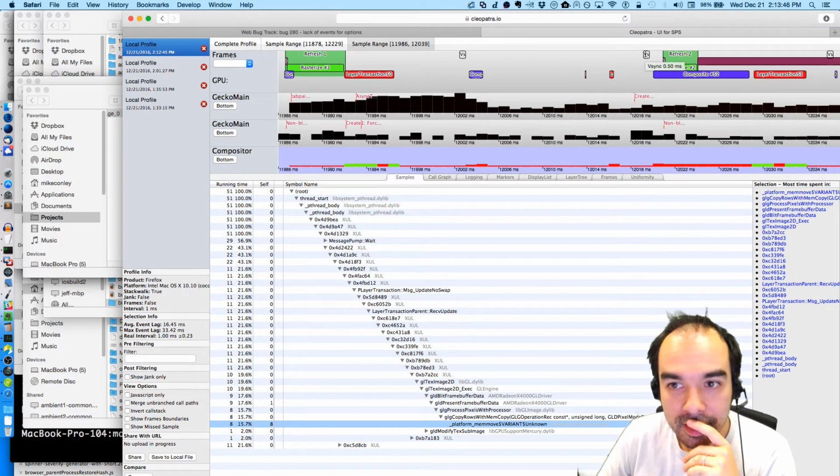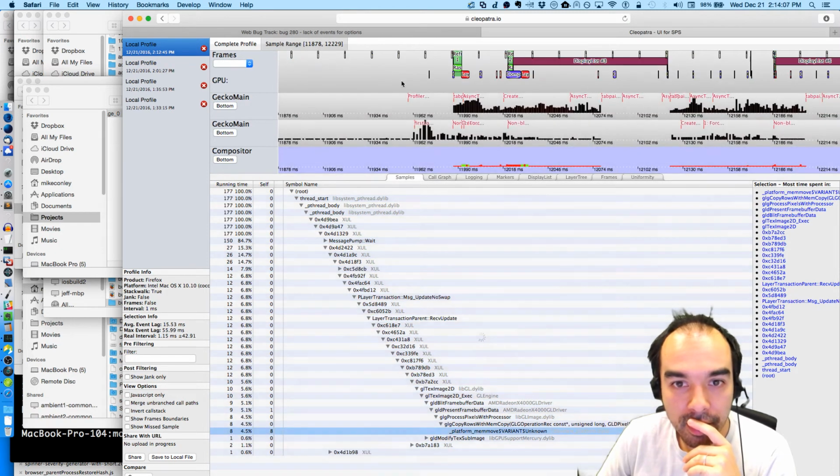Layer, VSync, composite. Occurs here. And this is the first time it happens. Okay. And then the test ends where?